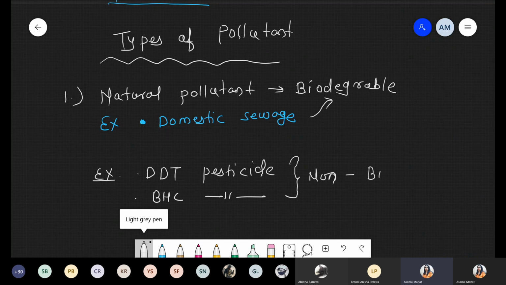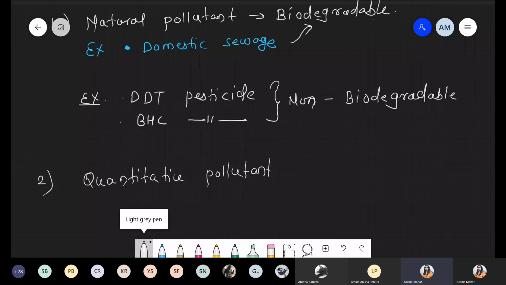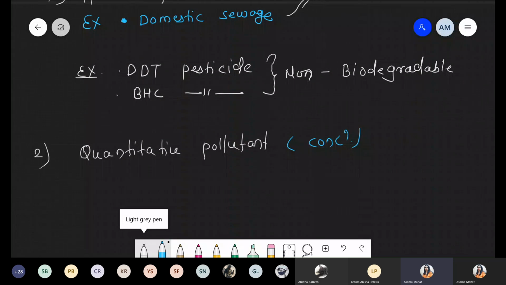Number two, we are talking about pollutants whose type depends upon quality as well as quantity. So the second point we are talking about is quantitative pollutant. What is the meaning of this quantitative pollutant? It means that we have to consider the concentration. It depends upon the concentration of the pollutant. How much pollutant is present? If concentration is increased, ultimately the pollution also increases. A very common example under this quantitative pollutant is carbon monoxide.